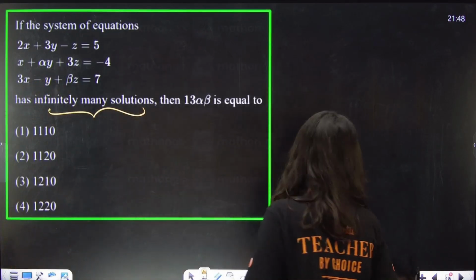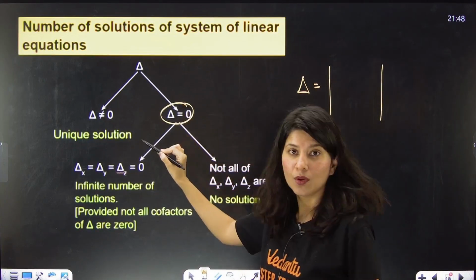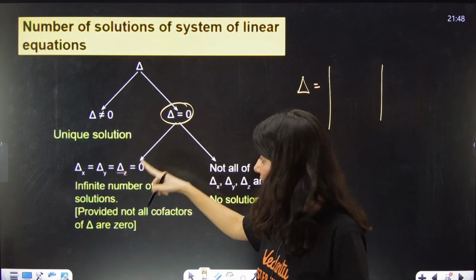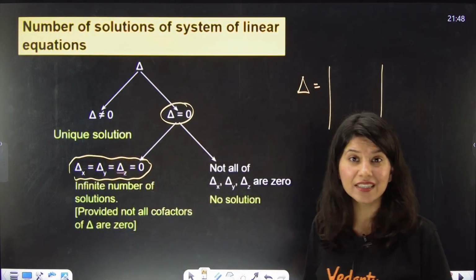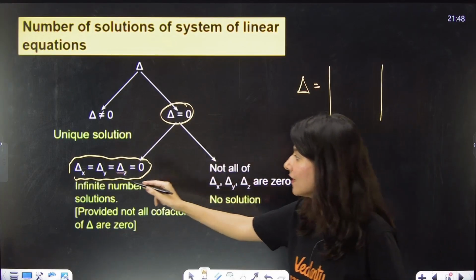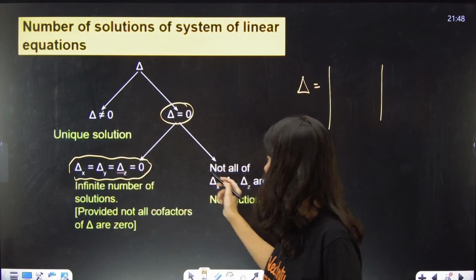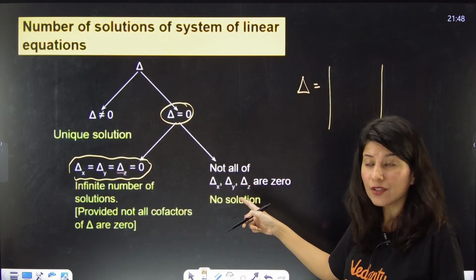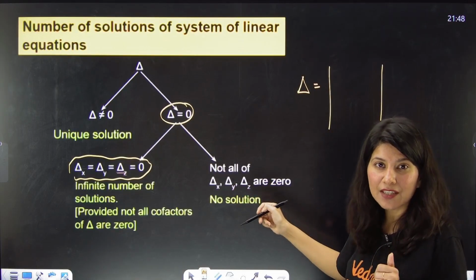Okay, so if delta is 0, then there are two options. For infinite solutions, all the rest of the deltas should be 0. And if it is no solution, then at least one of the remaining 3 deltas should be non-zero.